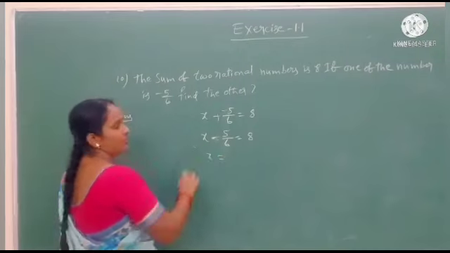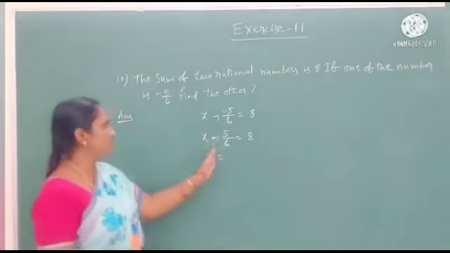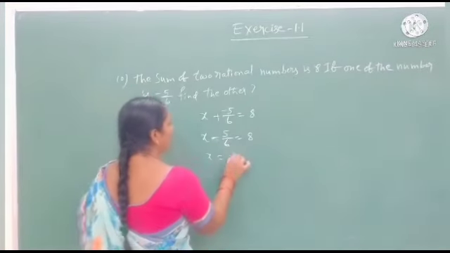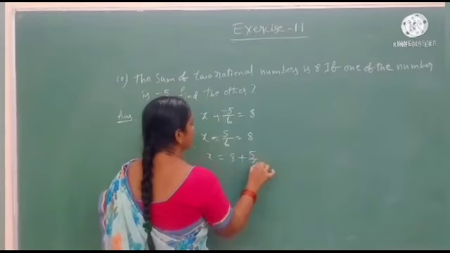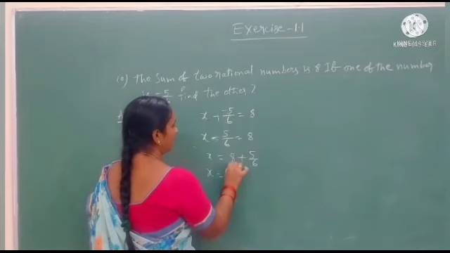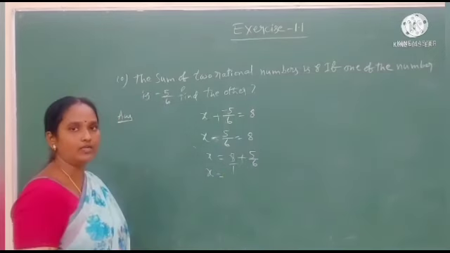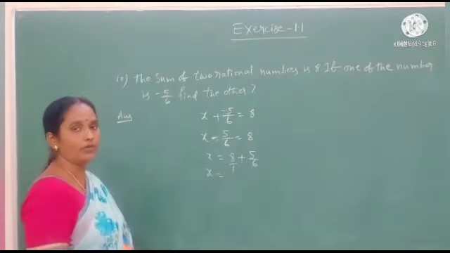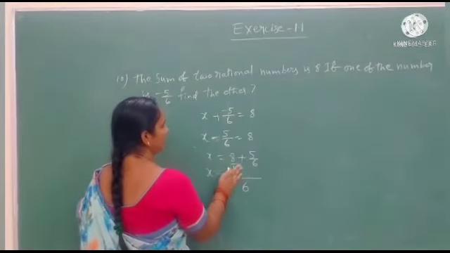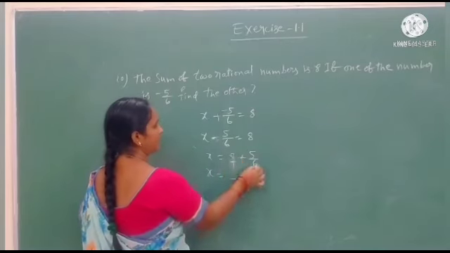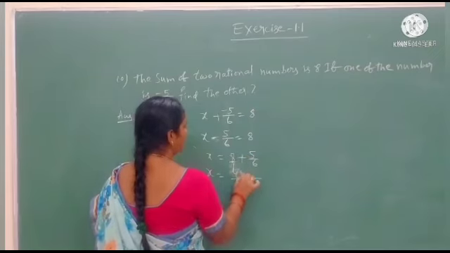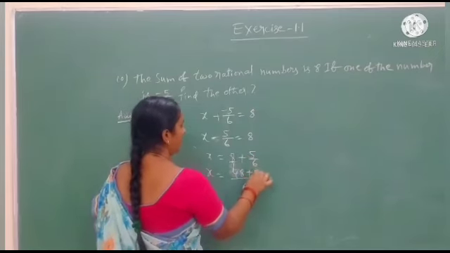And after that, we don't know the x value. That's why we move the minus 5 by 6 to the other side. It became plus 5 by 6 on the RHS. Then x equals, here we don't know the denominator value, so we put 1. 6 1s are 6, 6 1s are 6, and after that do the cross multiplication. 6 8s are 48, and 5 1s are 5.